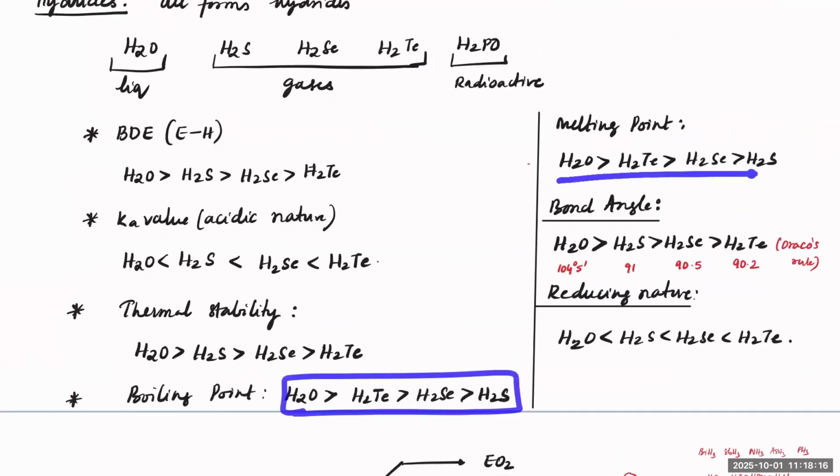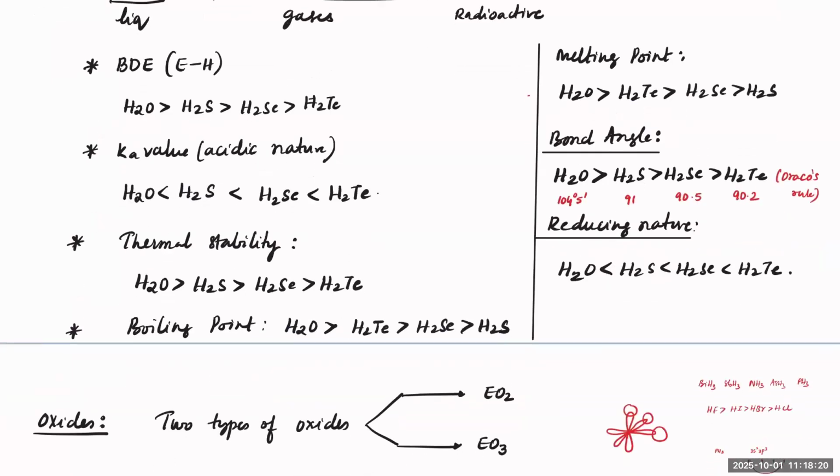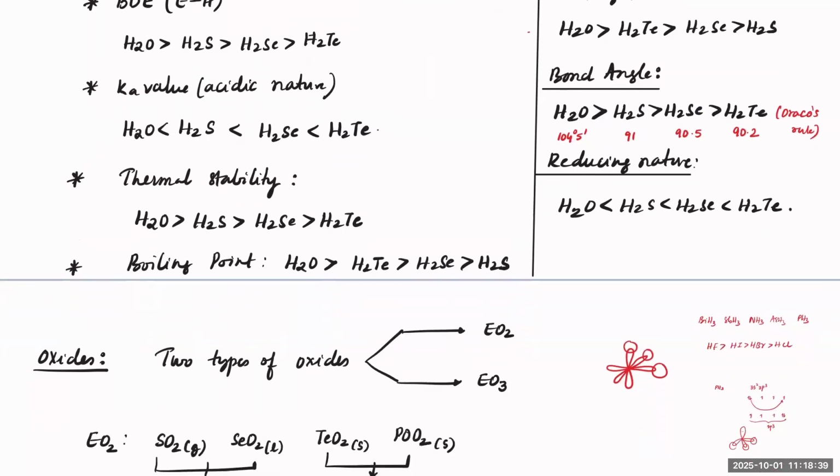Thereafter, melting point will have a very similar order. Bond angle, you see water has around 104 degrees, but the rest of them will have decreasing angle because of Drago's rule. As per Drago's rule, they are unhybridized, all these three are unhybridized. They'll have more or less 90 degrees angle almost. Reducing nature wise, down the group, reducing nature increases. So in all of them, it is easier to give away hydrogens, so that increases their reducing property.